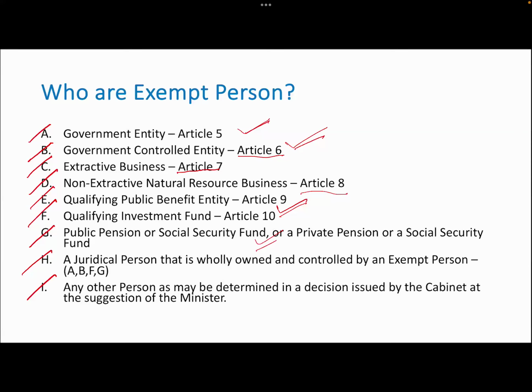The last one, any other person as may be determined in a decision issued by cabinet at the suggestion of the minister. Okay, so I won't be touching in depth all of these exempt person in this article, but separately, when I will be speaking about Article 5, I will be going in deep what is government entity. I'll be speaking about government controlled entity when I do a video on Article number 6. Likewise, the other articles. Okay, so let's move to the next slide.